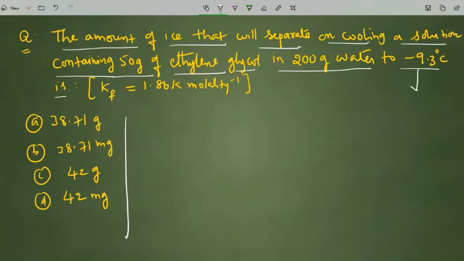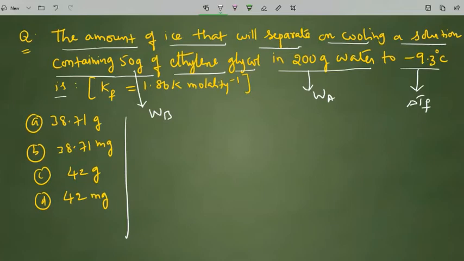Indirectly, what they have told is that minus 9.3 degrees Celsius is delta Tf, and 200 grams of water is the weight of water, and the Kf value is already there. And 50 grams is given, that 50 grams is the ethylene glycol, that is WB, and they are asking us to find the amount of ice that will separate out.